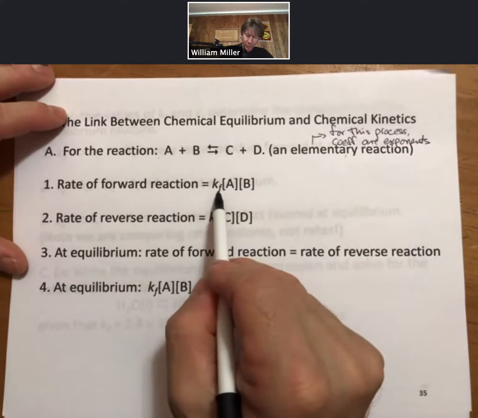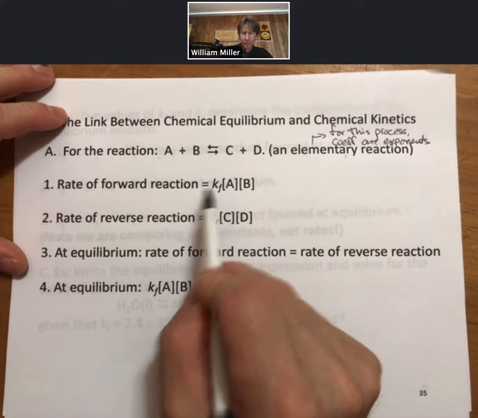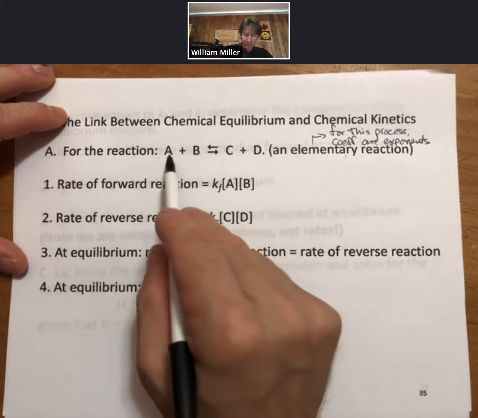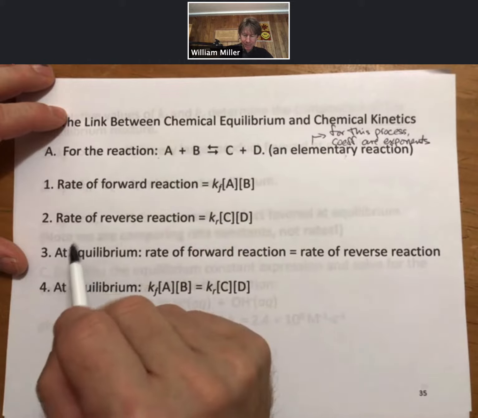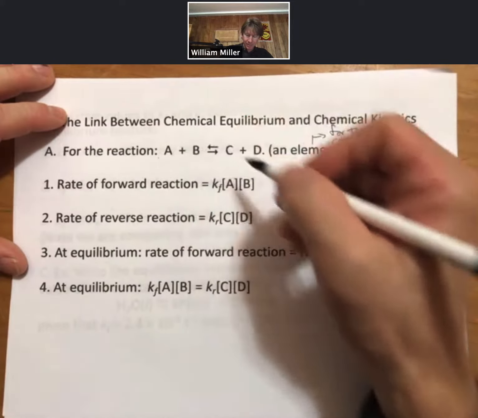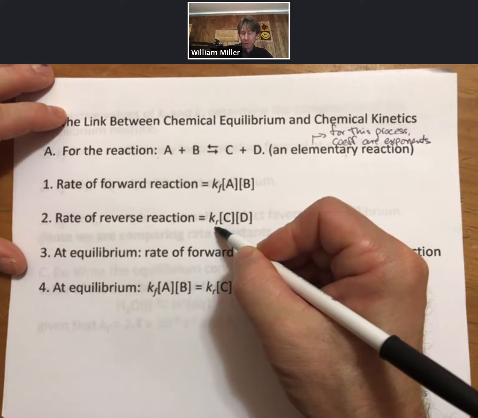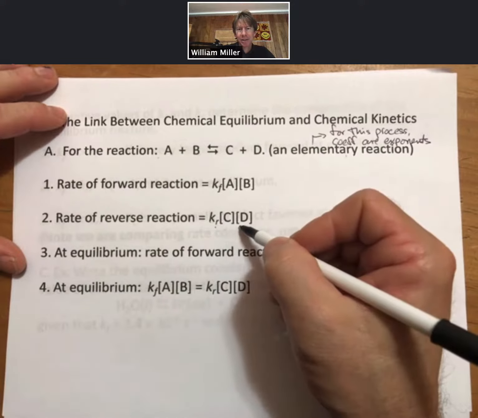Then the rate of the forward reaction would be little k, with an F here for the forward reaction, times the concentrations of the reactants. Now the rate of the reverse reaction would be rate constant sub R for reverse, times the concentrations of the products.